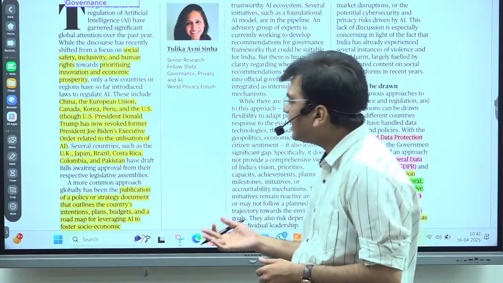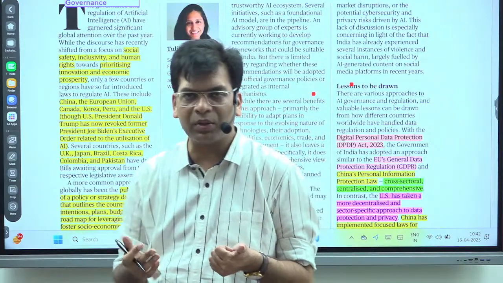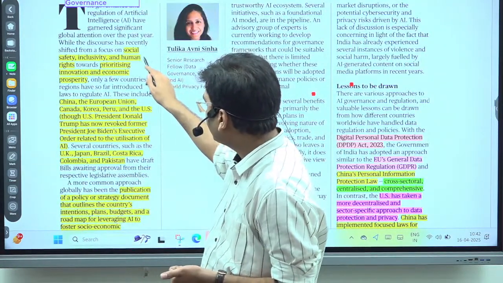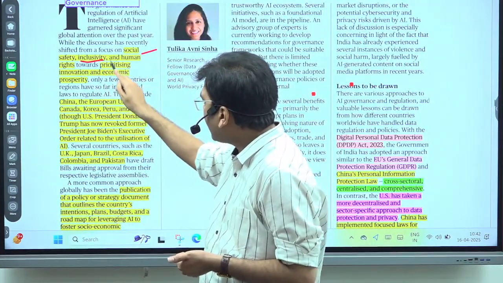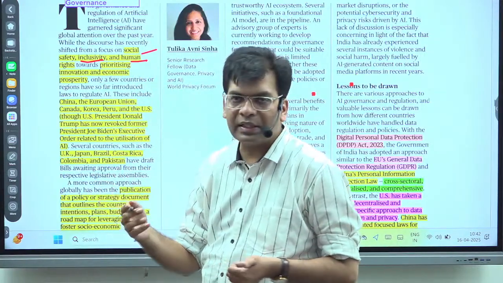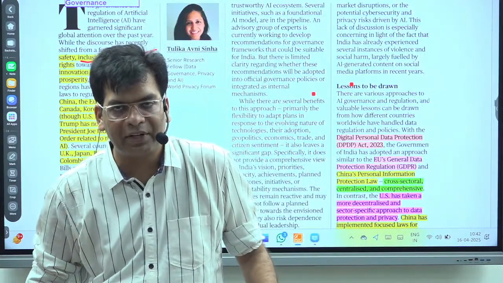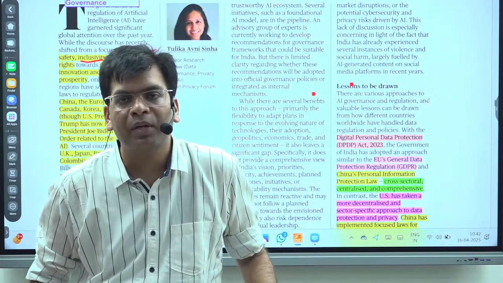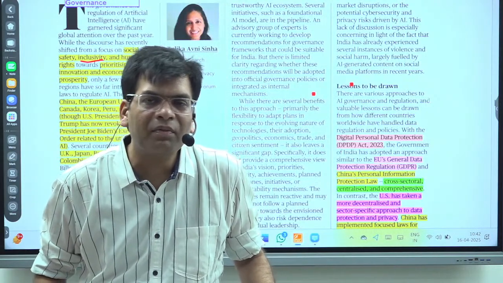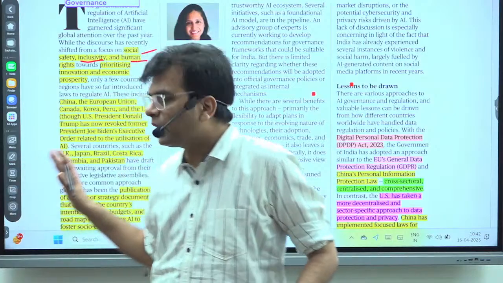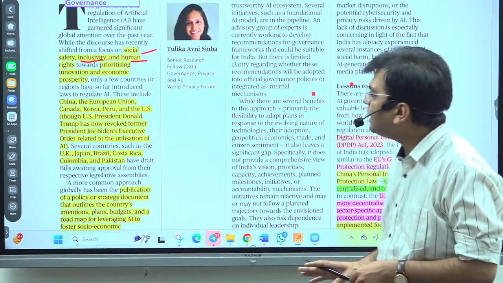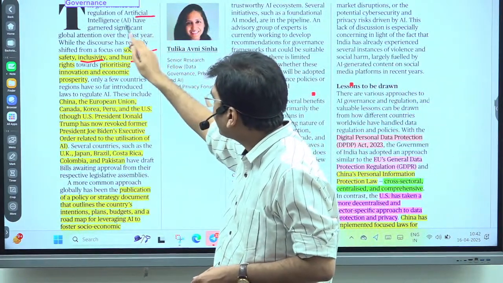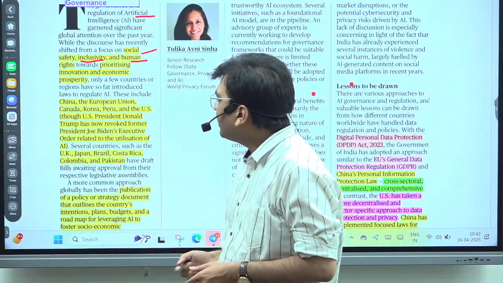In AI, we see different types of issues, particularly the safety issue, the inclusivity issue, and the human rights issue, because there is an impact on our privacy, it could impact our intellectual property rights, and a lot of other things have been brought under the impact of artificial intelligence. So how can we bring a proper law?